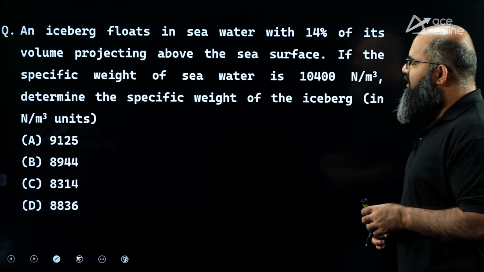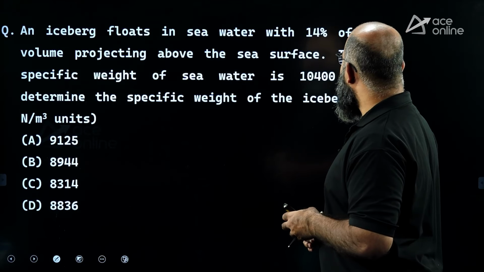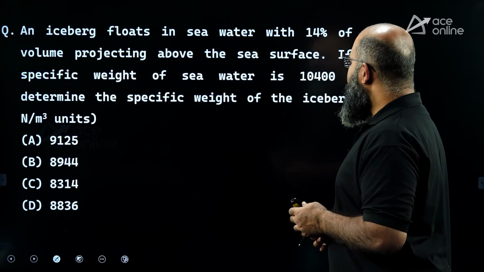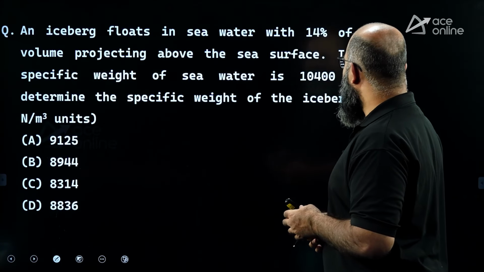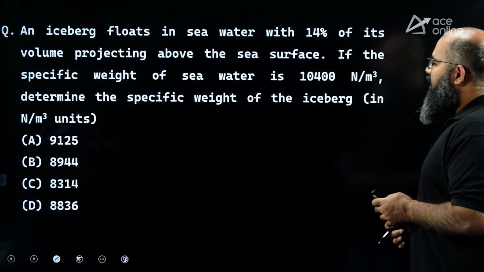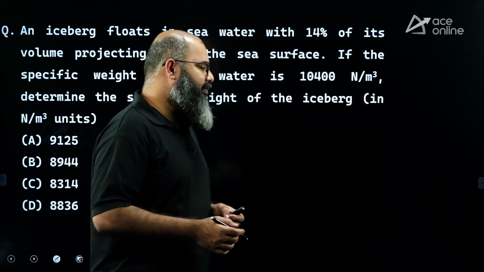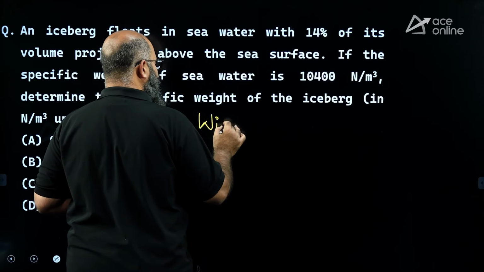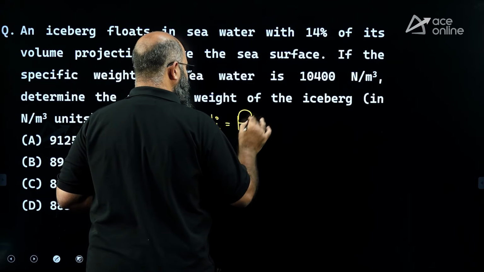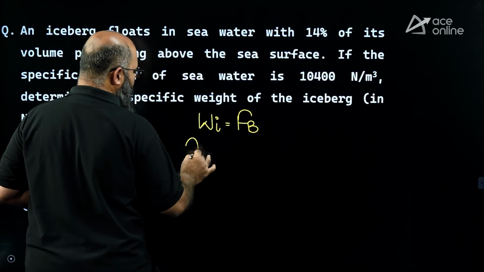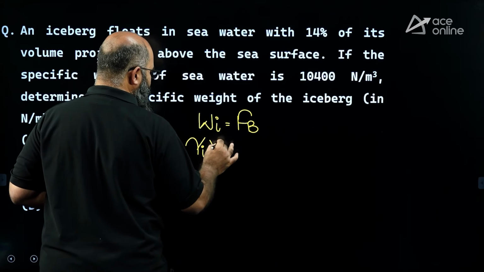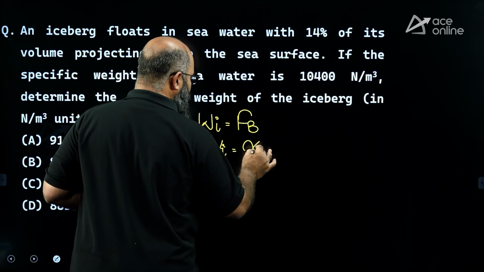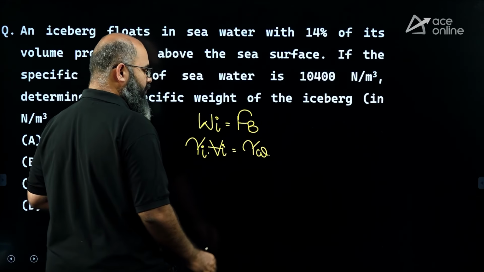Next question. An iceberg floats in sea water with 14% of its volume projecting above the sea surface. If the specific weight of sea water is 10,400 Newton per meter cube, determine the specific weight of the iceberg. Now I can use equilibrium: weight of iceberg has to be equal to force of buoyancy. Weight of iceberg is equal to gamma of iceberg multiplied by volume of iceberg. Force of buoyancy is equal to gamma of water multiplied by